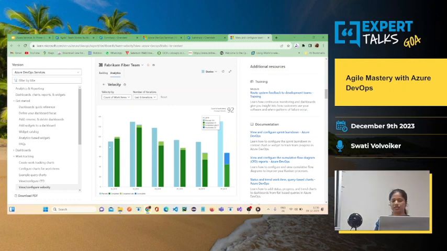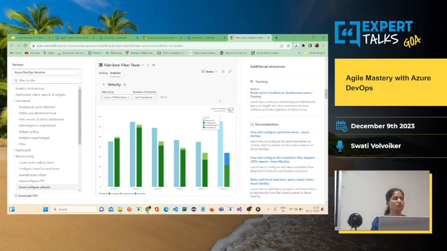So on the left hand side, whatever is blue in color is the planned work that the team has planned for a particular sprint, like a 10 pointer user story or a 15 pointer user story, and what you see in green is the accomplished work. Like that, the average velocity is getting captured over here.